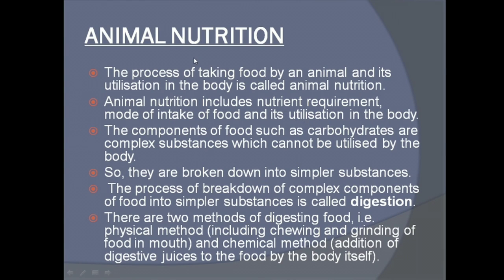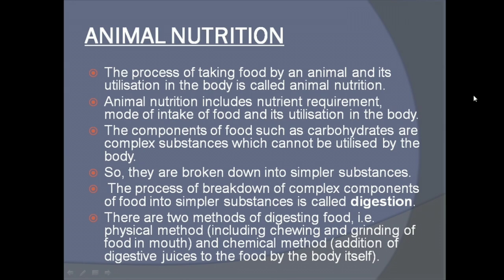Animal nutrition. First, we will see what is animal nutrition. The process of taking food by an animal and its utilization in the body is called animal nutrition. We know what nutrition is, right? The process of taking food and its utilization in the body is known as nutrition. Similarly, if we consider animals, then it is known as animal nutrition. Next line. Animal nutrition includes nutrient requirement, mode of intake of food, and its utilization in the body.